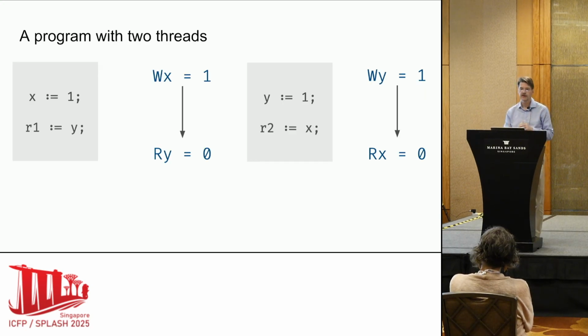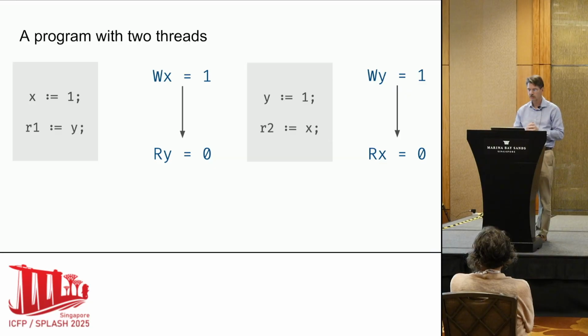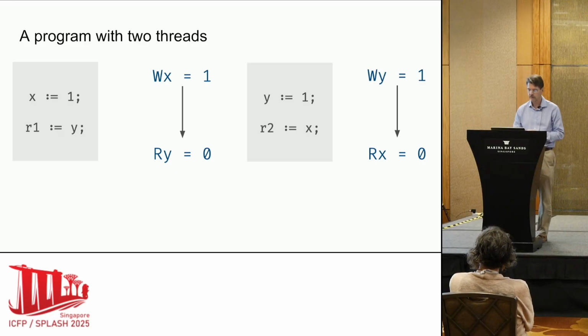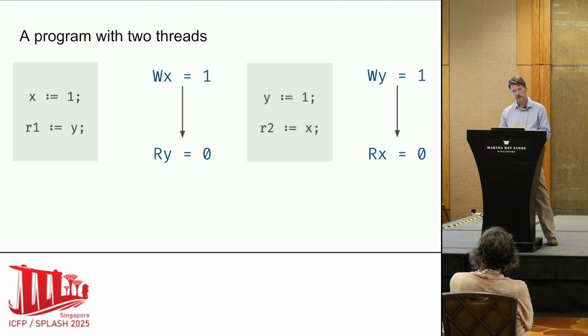Just to give you a sense of what these graphs look like, here we have a program with two threads in the gray boxes, and I show some snippets of execution graph to the right of the boxes. We have a node for every assignment statement, and then we have program order edges between them. The thing to note is that the read nodes, the R nodes, come with the values of what is read. We can think of the graph as almost a question of whether this graph can actually be an execution of this program.